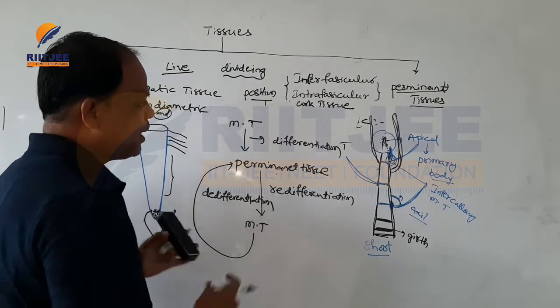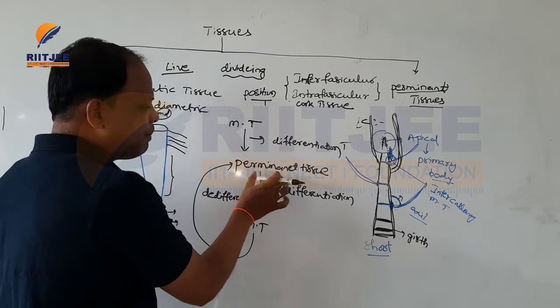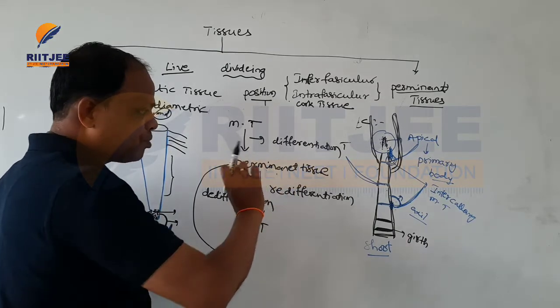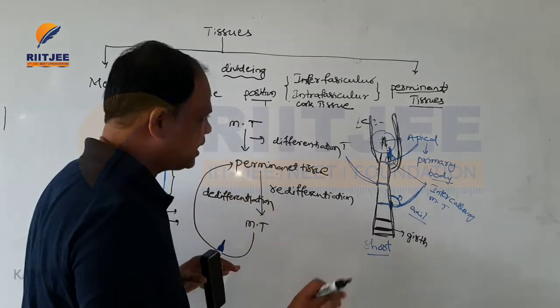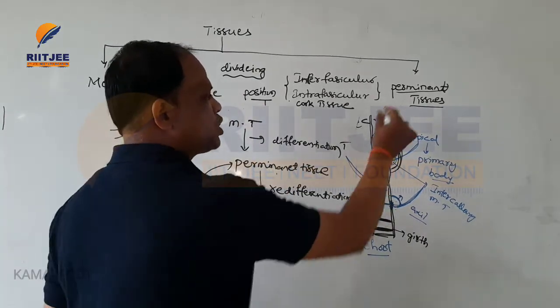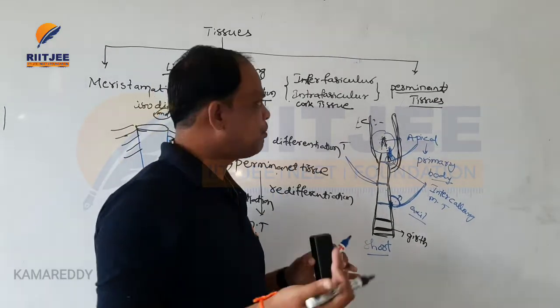So when the process is completed, the permanent tissue is similar structurally and functionally. That type of tissue is called permanent tissue. How are permanent tissues made?